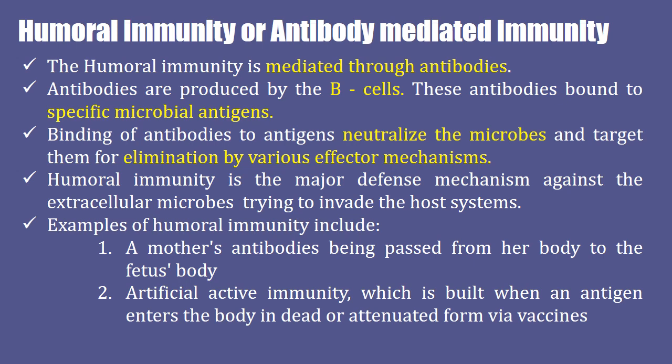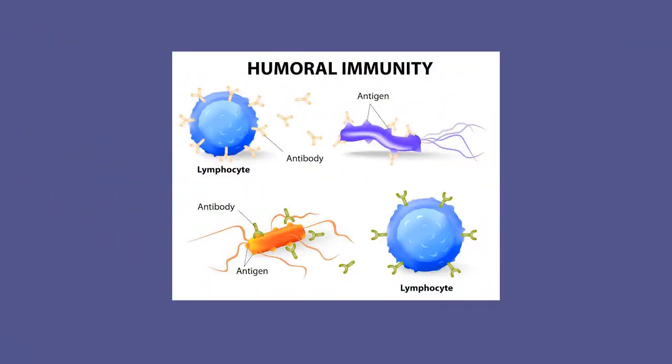Humoral immunity is the major defense mechanism against the extracellular microbes which invade the host system. Examples of humoral immunity include a mother's antibody being passed from her body to the fetus. Artificial active immunity is built when an antigen enters the body in a dead or attenuated form via vaccine. Humoral immunity is the combination of an antibody and an antigen released by the B lymphocyte.